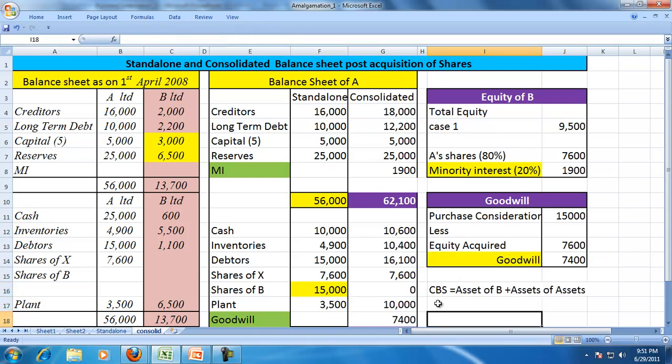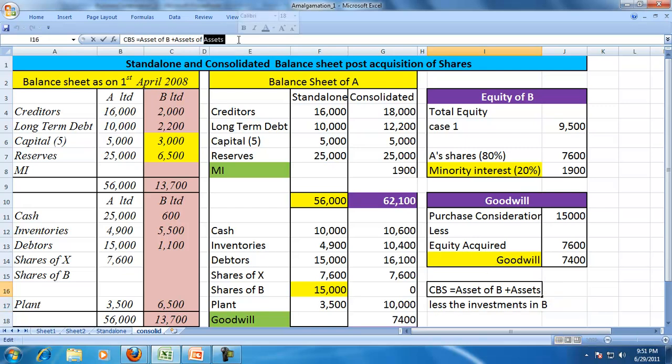Less the investments in B. The assets of B plus assets of A, minus the investments in B.